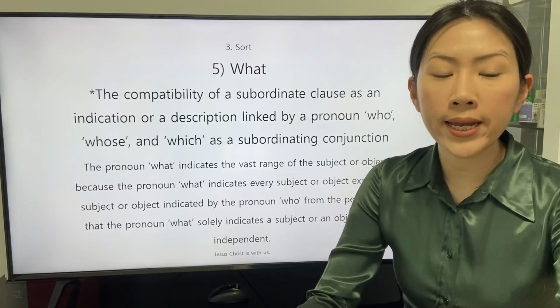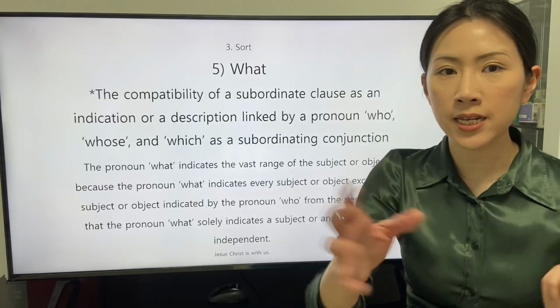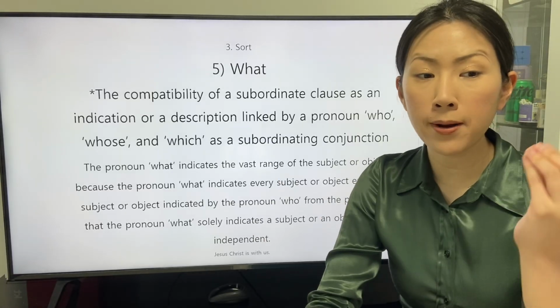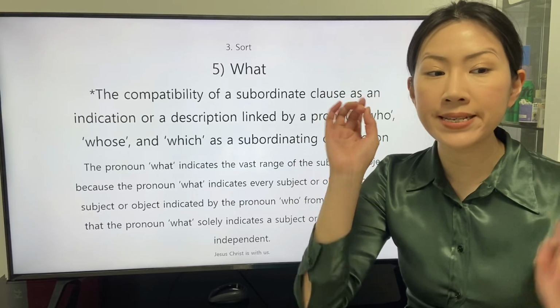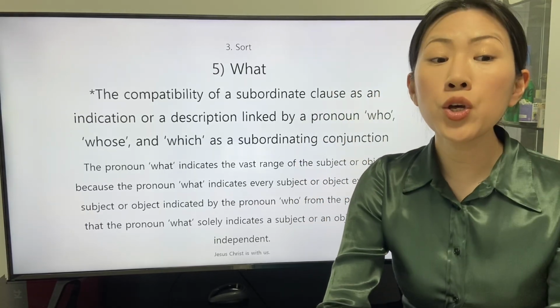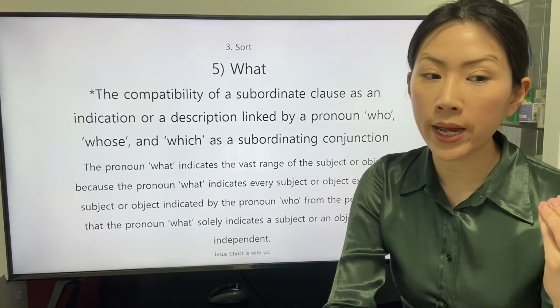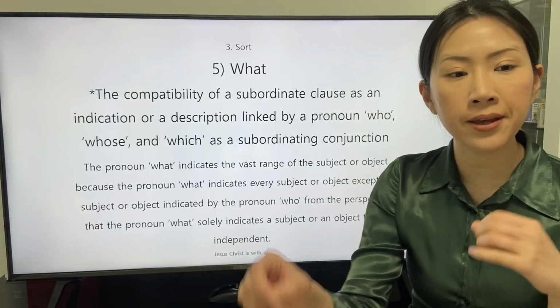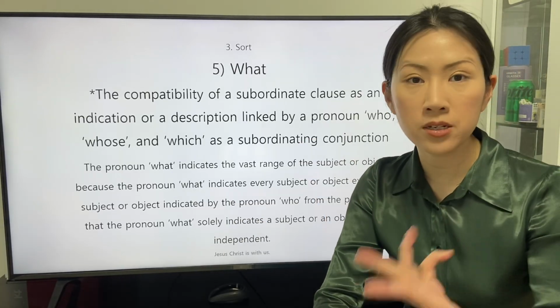The pronoun what indicates the vast range of the subject or object because the pronoun what indicates every subject or object except the subject or object indicated by the pronoun who, from the perspective that the pronoun what solely indicates a subject or an object that is independent.